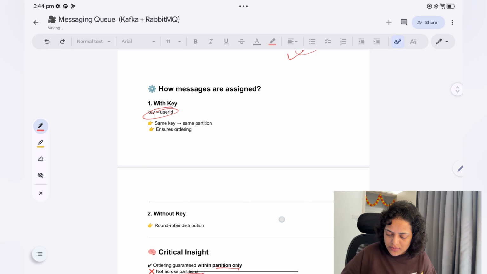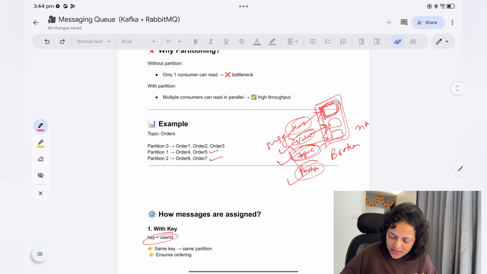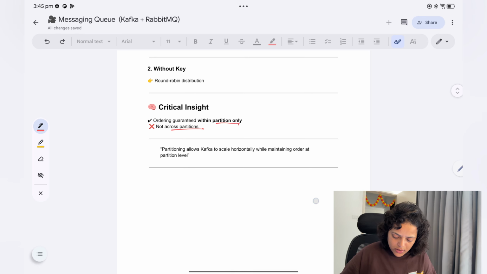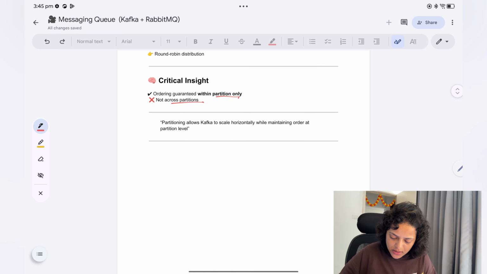Across partitions we will not take a guarantee of message ordering, but whatever we send to one partition will be in order, that is for sure. So partitioning allows Kafka to scale horizontally while maintaining order at the partition level.